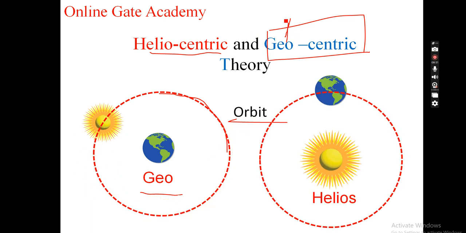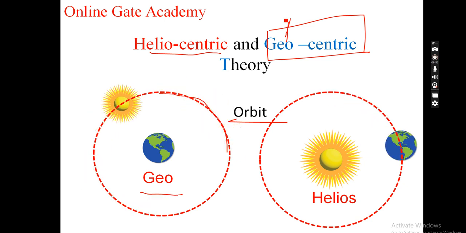Then later, when we discovered many things, people found out, for example, the first person who was actually hanged for this discovery was Copernicus. He was hanged by the church for the discovery of this particular thing: the truth that the sun is in the center and the earth revolves around the sun.